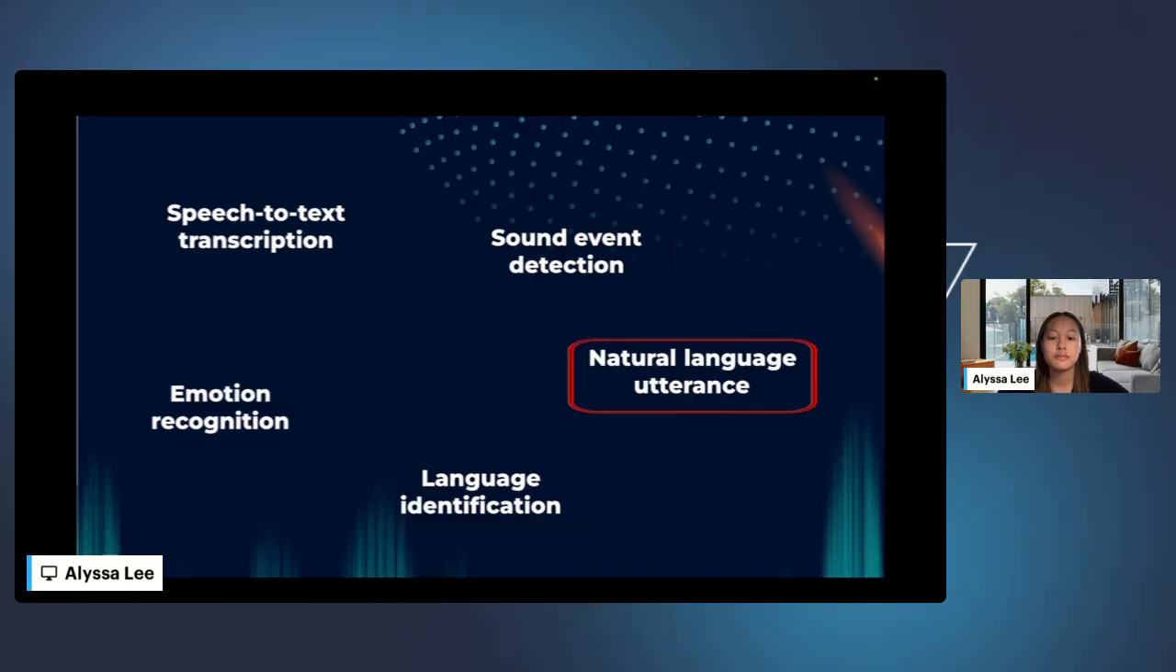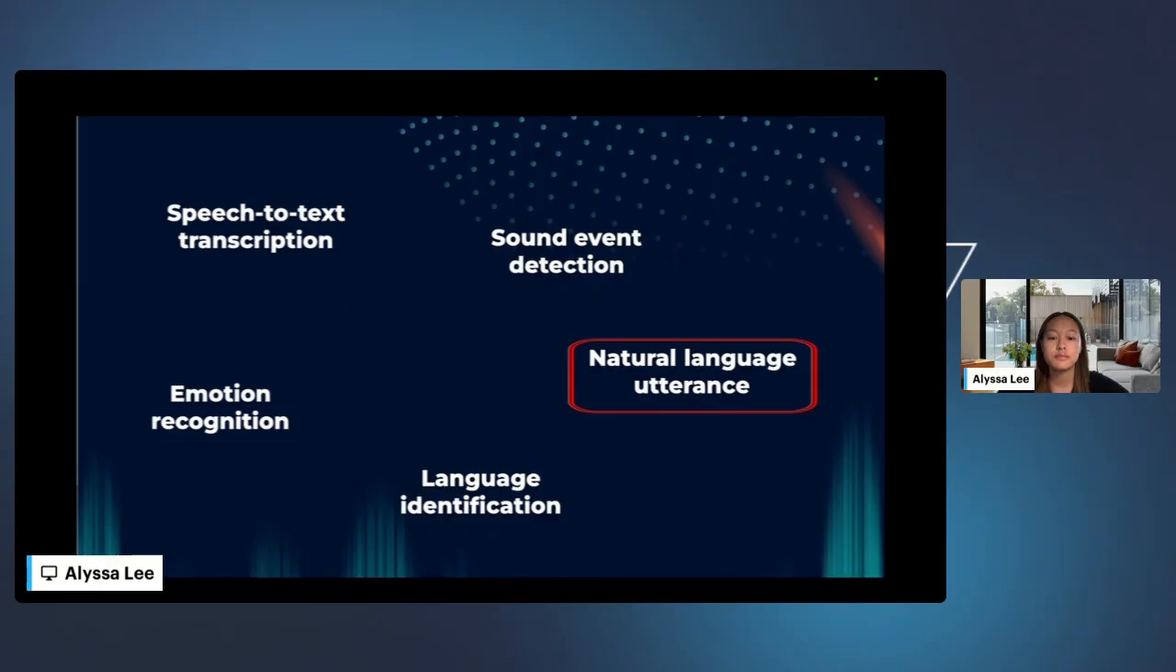And lastly, natural language utterance annotation focuses on classifying the intent behind what somebody is actually saying. This goes beyond the literal words and digs into what the user means. For example, if someone says, "Can you turn off the lights?" the AI system needs to interpret this not just as a question, but also as a command. This type of annotation is foundational for building conversational agents and chatbots.